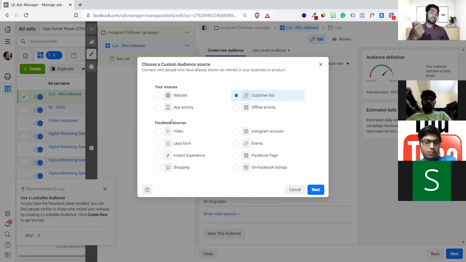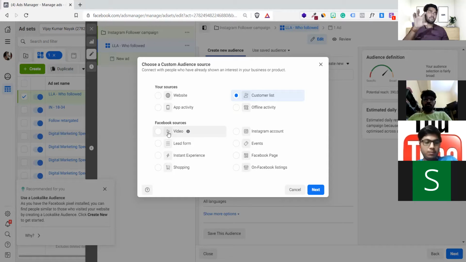But Facebook says, if you don't have a website, an app, or a customer list, it's okay. You just tell me what you want. You have other resources as well, because we are already using Facebook and Instagram. If we don't have our website or our customers yet, you can still create a custom audience. So how can you do it? It says, if you have ever uploaded any Facebook video or Instagram video, you can take that video and target it.